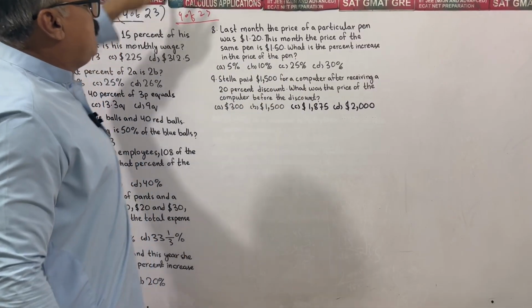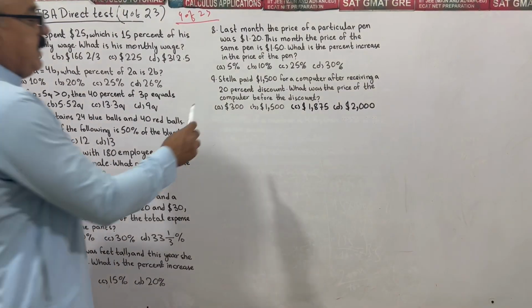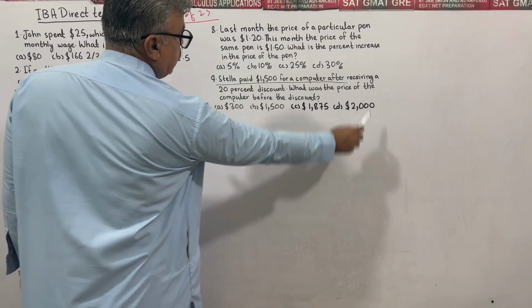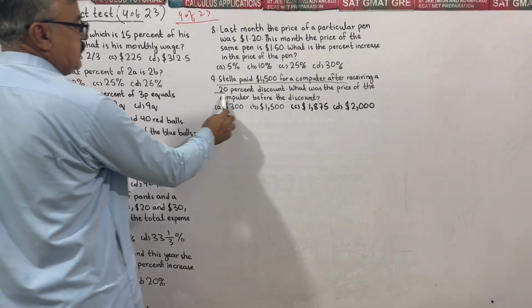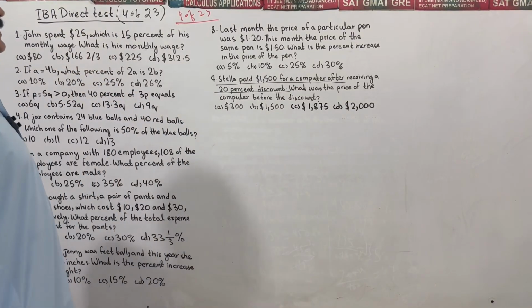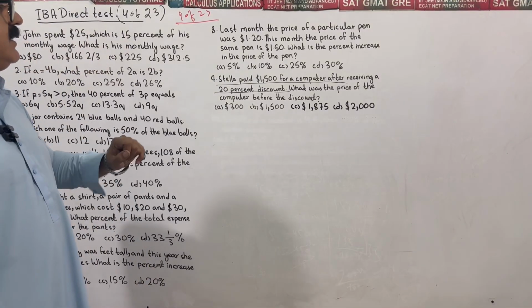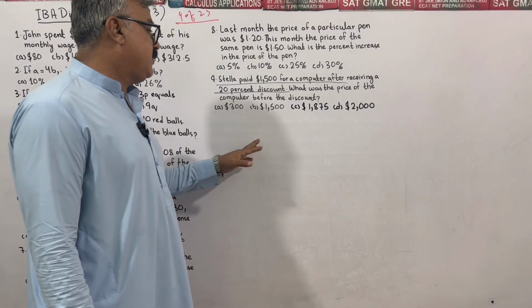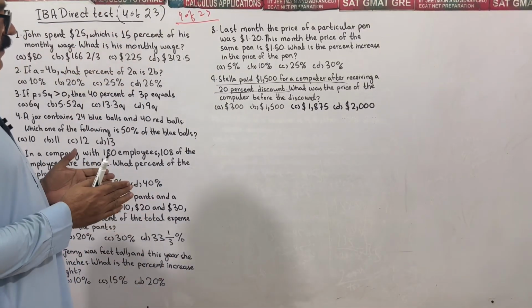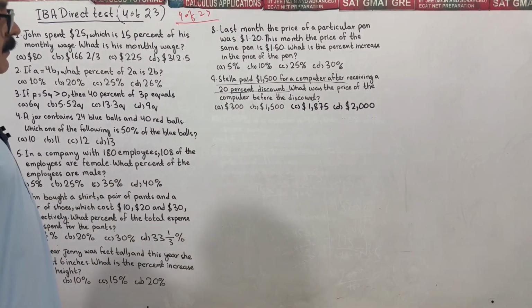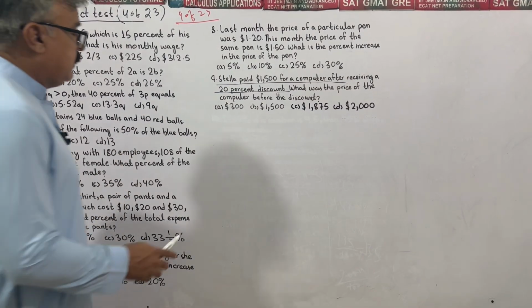Stella paid $1,500 for a computer after receiving a 20% discount. What was the price of the computer before the discount? It means we have to find its price prior to the discount.